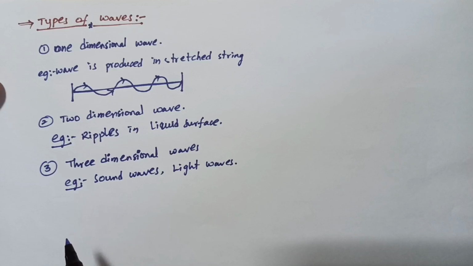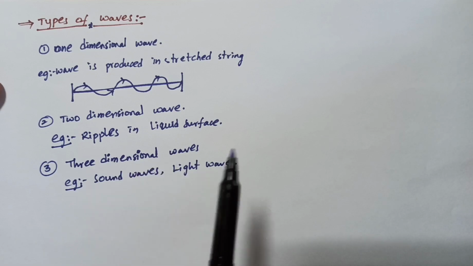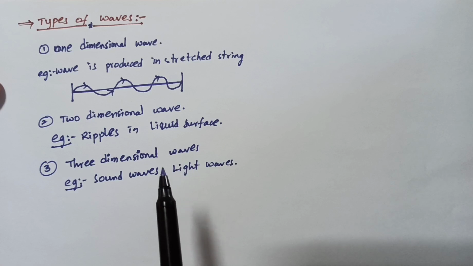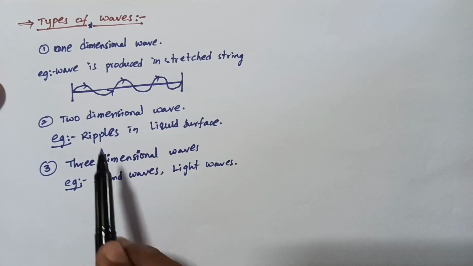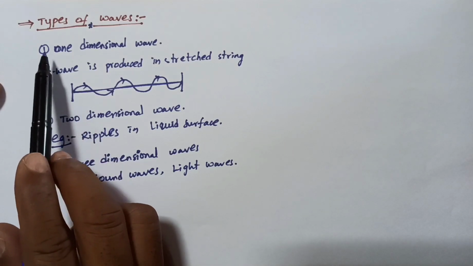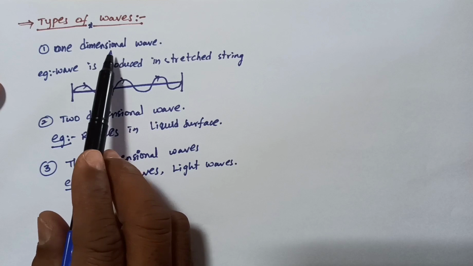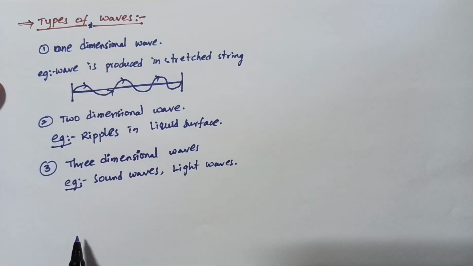When I produce sound from my mouth, it travels from one place to another, to the listener, in all directions, that is along x direction, y direction, and z direction also. So according to dimension, these are the three types of waves.